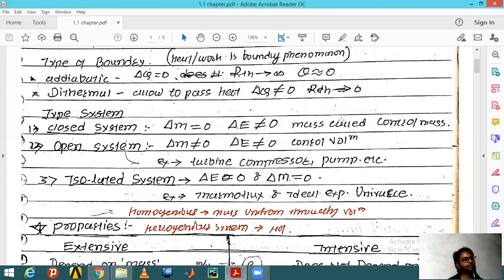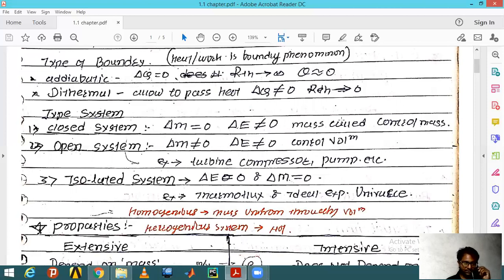Hypothetically, we used to call it an isolated system. In a big hypothetical way, you can say the universe is the best example, because I don't know where the universe ends and where it starts, but you can say it contained the whole mass as well as the whole energy, but no one knows where the universe is. Thermodynamic people used to call the universe the best example of an isolated system.